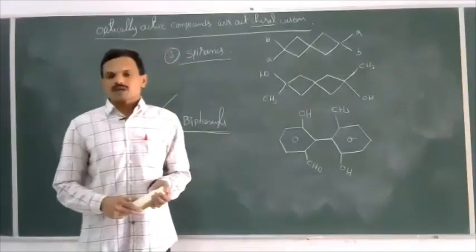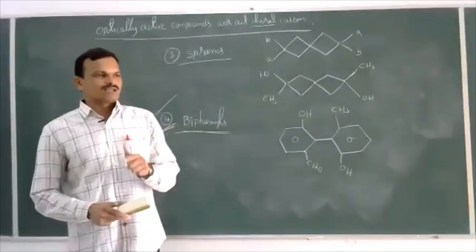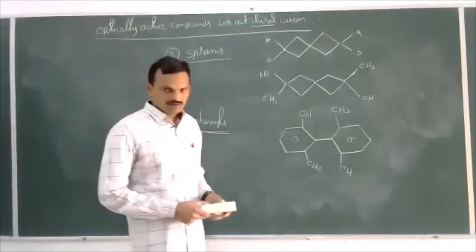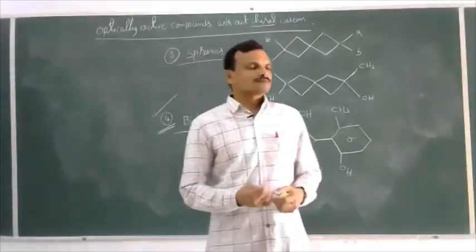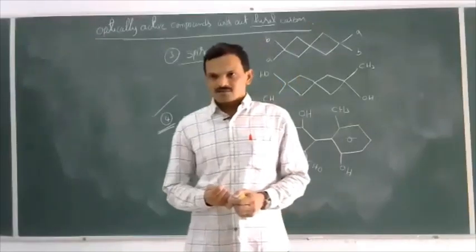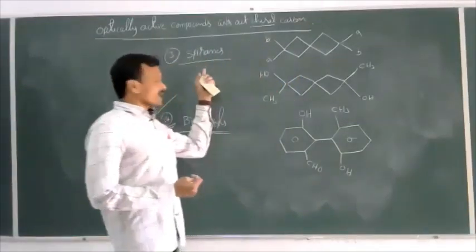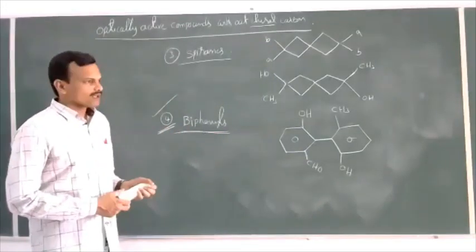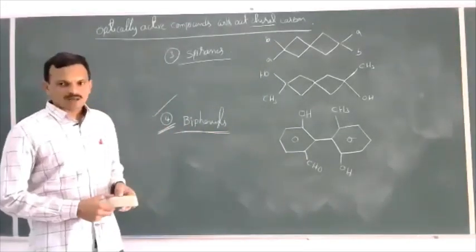Some compounds are optically active even though they do not contain a chiral carbon atom. That is what, the 4 classes of compounds we discussed. Allenes, alkylidenes, spirenes, and biphenyls. These are optically active compounds without a chiral carbon atom. Right.